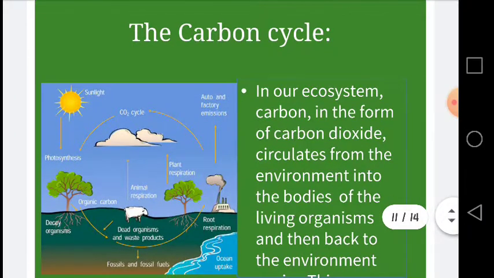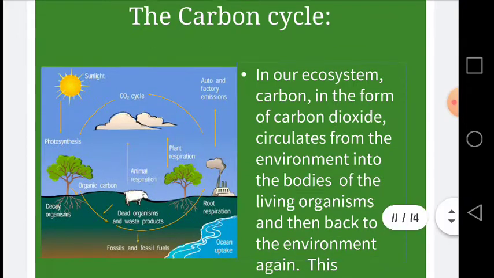Now we are going to focus on the carbon cycle. All living organisms contain the element carbon. Carbon makes up the carbohydrates, proteins and fats in tissues of living things. In our ecosystem, carbon in the form of carbon dioxide circulates from the environment into the bodies of the living organisms and then back to the environment again. And this circulation of carbon is known as the carbon cycle,